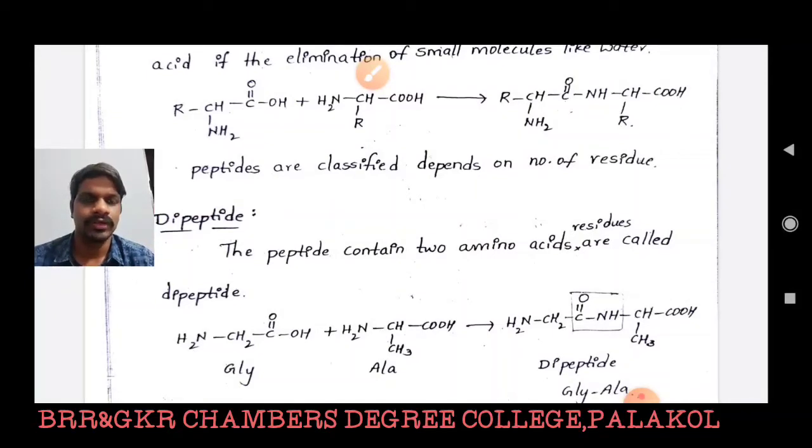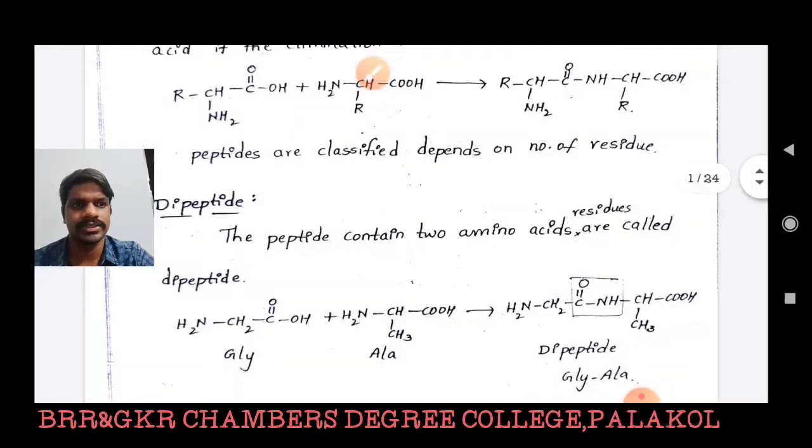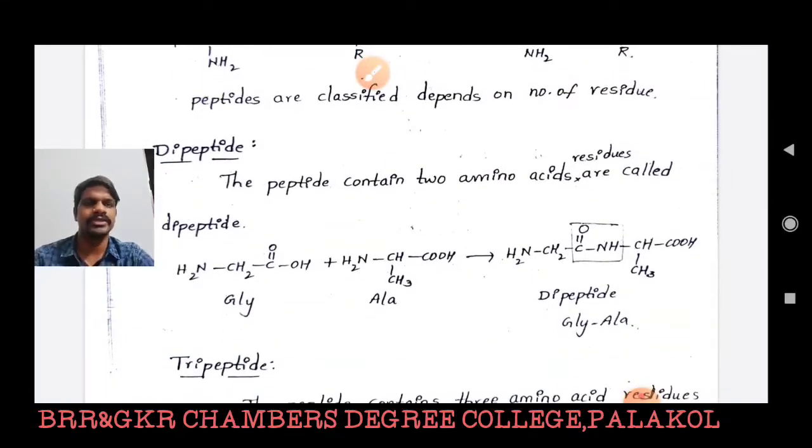Here we have an example, glycine reacted with alanine. In the glycine molecule, the OH group is involved in dehydration. In the alanine molecule, the hydrogen atom in the amino group is involved in dehydration. That means the carboxylic acid group of glycine and the amino group of alanine form one peptide linkage. Here the name of this peptide is represented as GLY-ALA, because the abbreviation of glycine is GLY and the abbreviation of alanine is ALA.